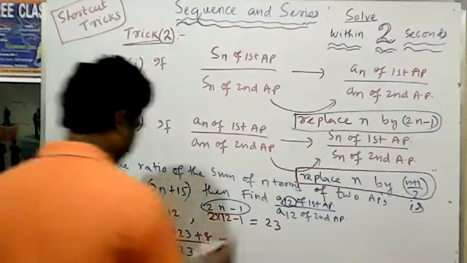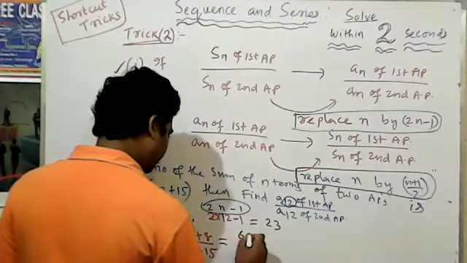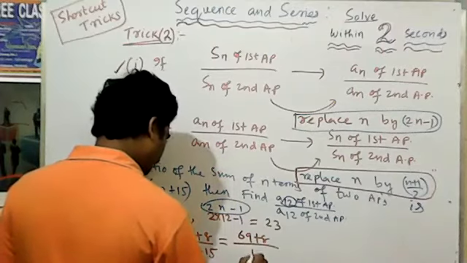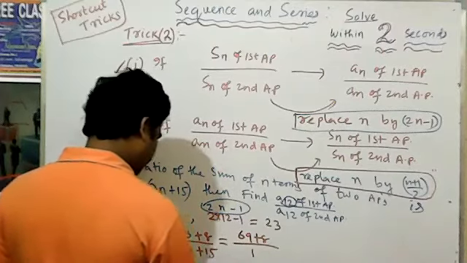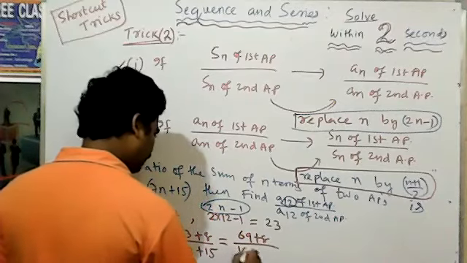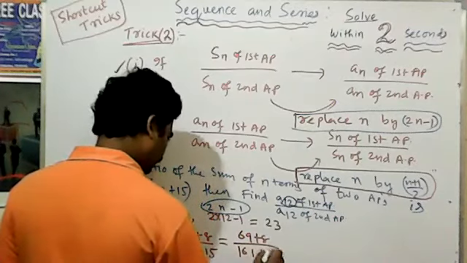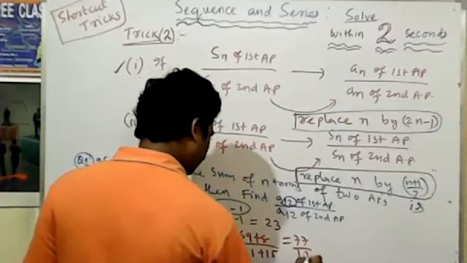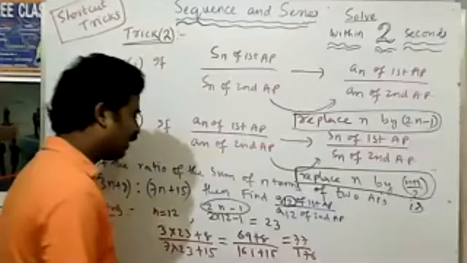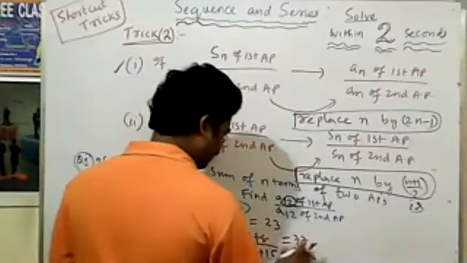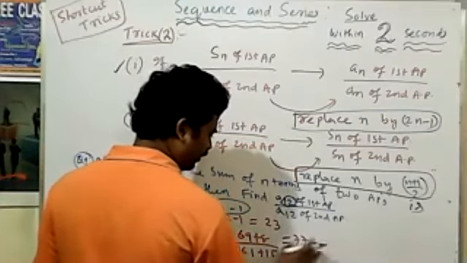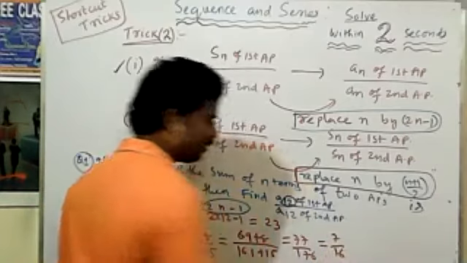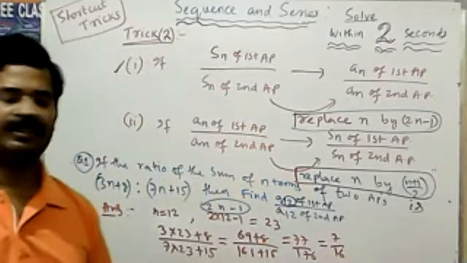That is 69 plus 8, which is 77, by 161 plus 15, which is 176. The result is 77 by 176. Cancelling by 7, this is equal to 11 by 25... 7 by 16 comes as the answer.